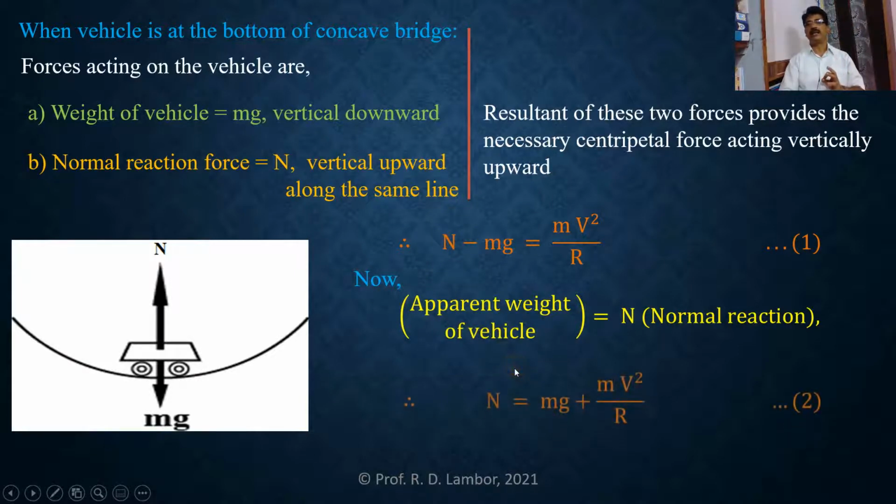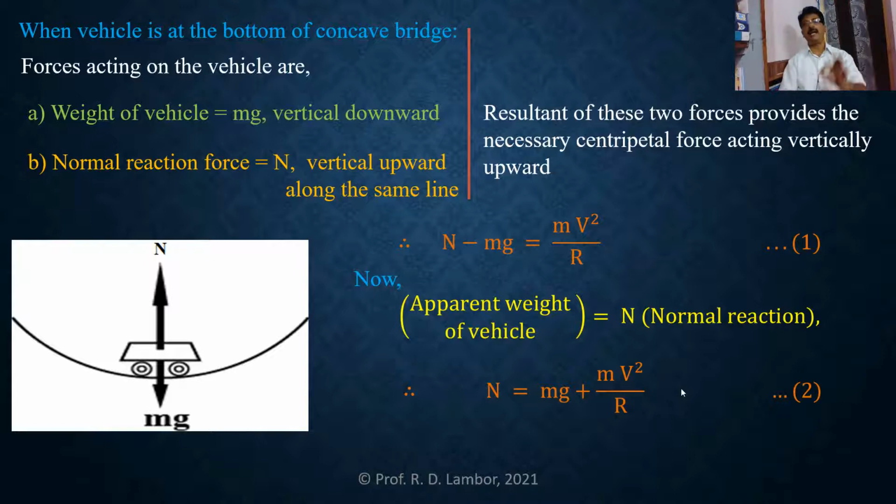See here. Therefore, N equals mg plus mv square upon r. Equation 2 gives the expression for the reaction of the road on the vehicle when it is at the bottom of the concave bridge.